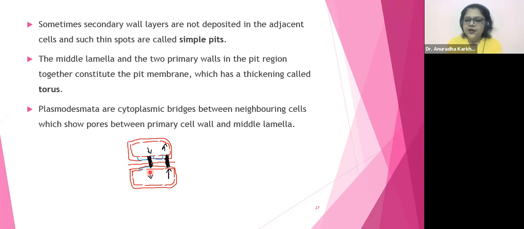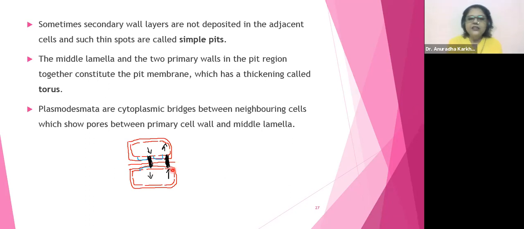You want me to show the pit membrane? See, this is the secondary cell wall. This is the secondary cell wall. The gap in between these two is going to be called the pit. And this primary cell wall plus the middle lamella plus the primary cell wall is going to be your pit membrane.